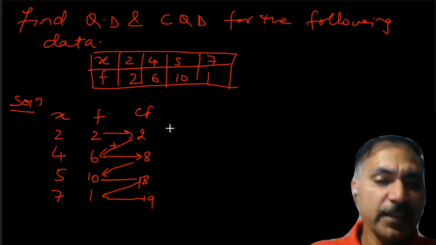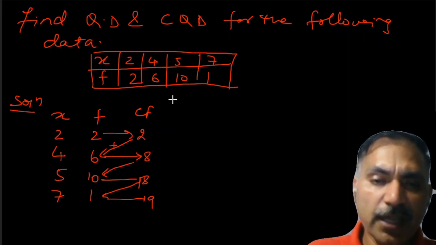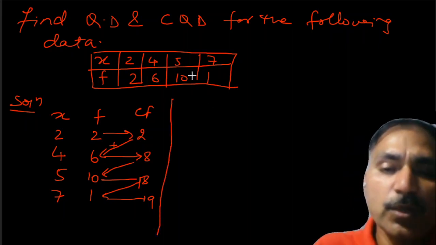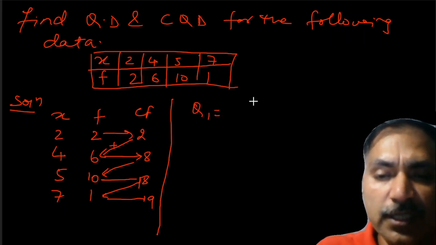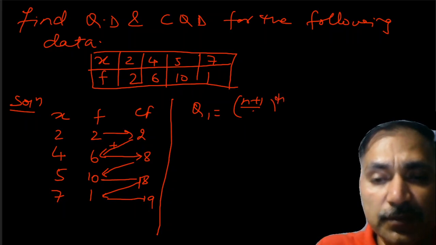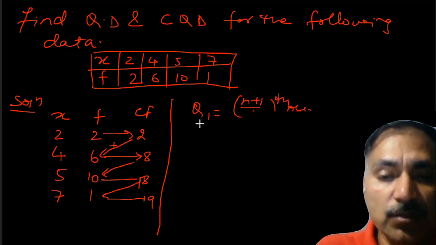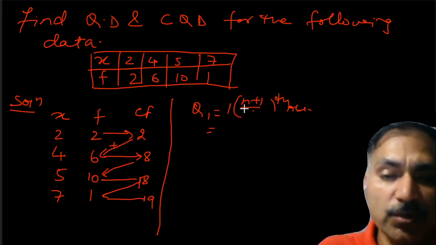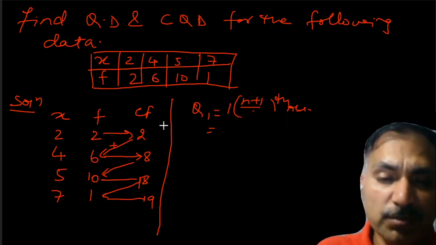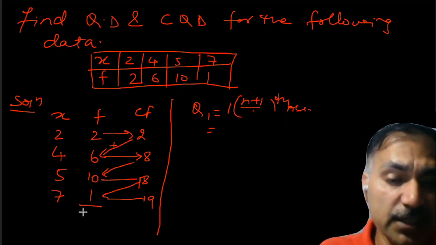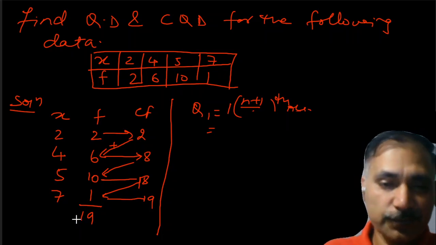Now, once we have CF, we will directly calculate which one is Q3 and which one is Q1. Q1 is the n plus 1 upon 4th observation. Earlier the value of i was 1 here, and there was no need to write 1, so we wrote n plus 1 upon 4th observation. Now what is n? N is nothing but the sum of frequencies. It is going to be 90.